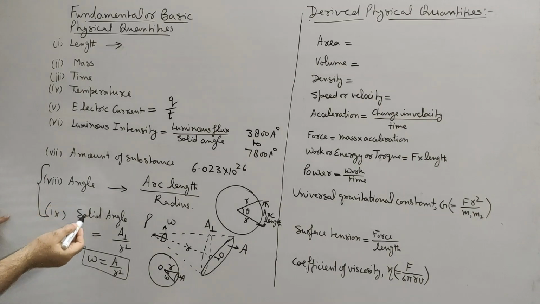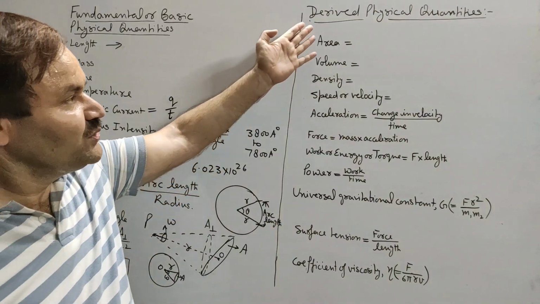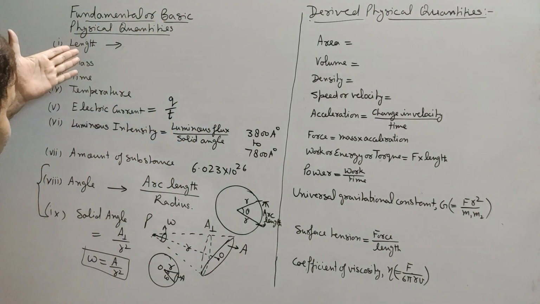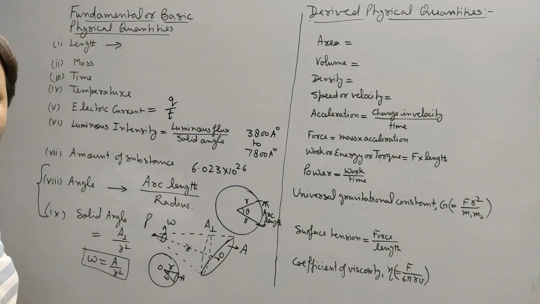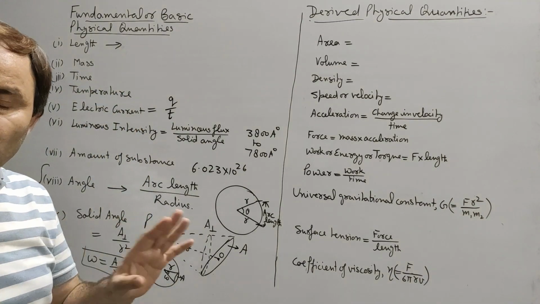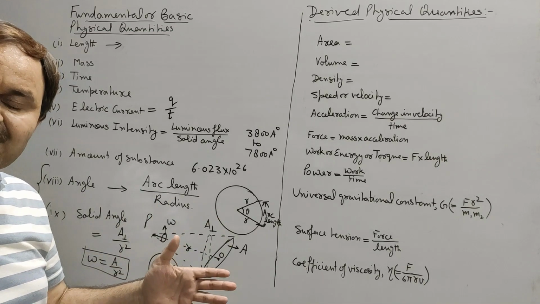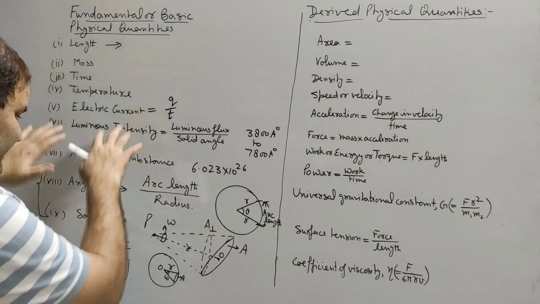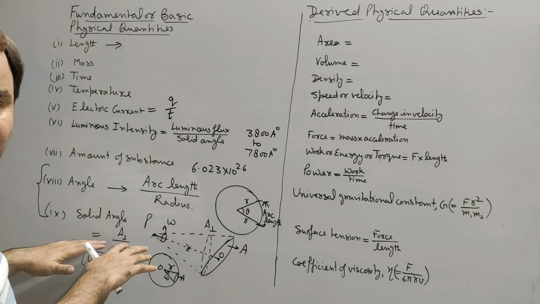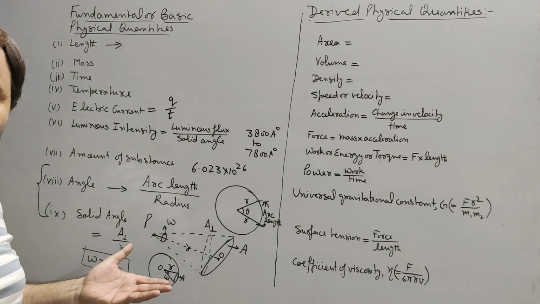These two, that is angle and solid angle, are also called supplementary fundamental physical quantities. Now we come to derived physical quantities. Derived physical quantities means the physical quantities that will be obtained from fundamental physical quantities. Since these physical quantities do not depend on other physical quantities for their existence, hence they are fundamental, and rest all physical quantities except these 9 will be derived physical quantities.